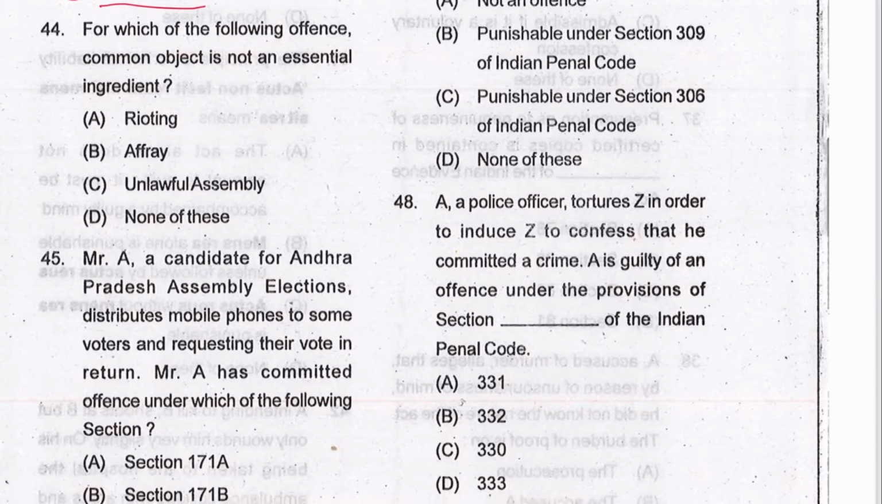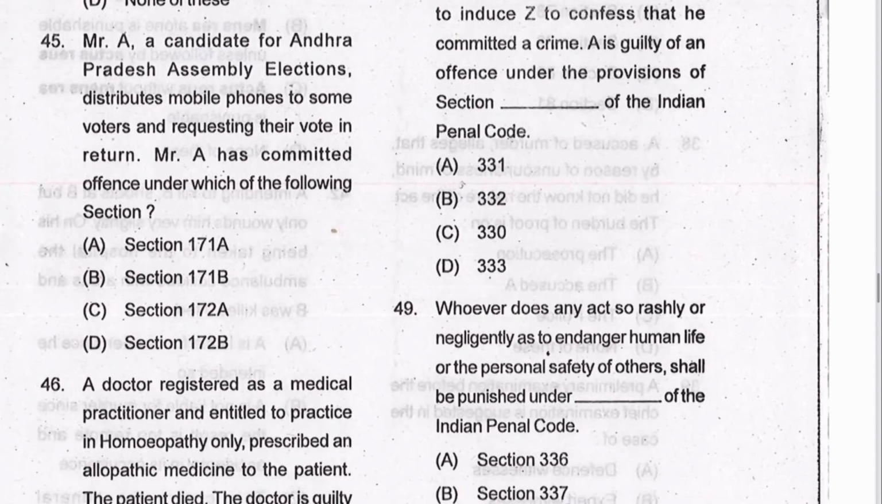Next 44. For which of the following offense common object is not an essential ingredient? So I think there must be common object. Unlawful assembly, yes. Affray, there is no need for common object. B is the answer. Affray is mentioned in section 159, unlawful assembly 141, rioting 146. Next 45. Mr. A, a candidate for Andhra Pradesh Assembly election, distributed mobile phone to some voters and requested their votes in return. Mr. A has committed the offense under which of the following section? 171B. He had given bribe during the election.